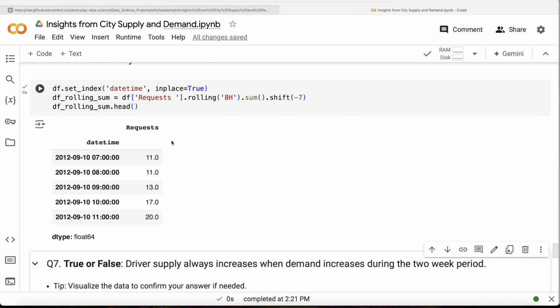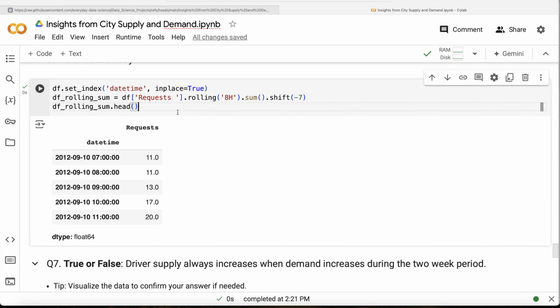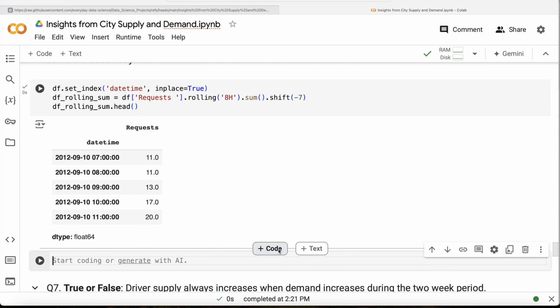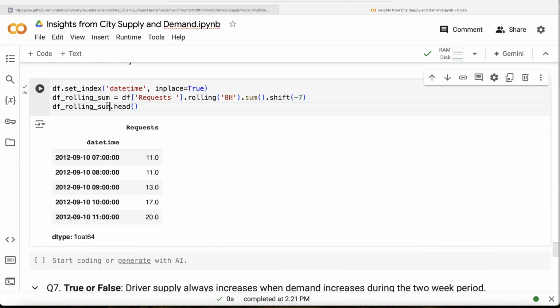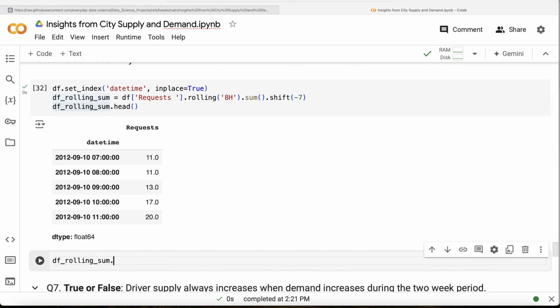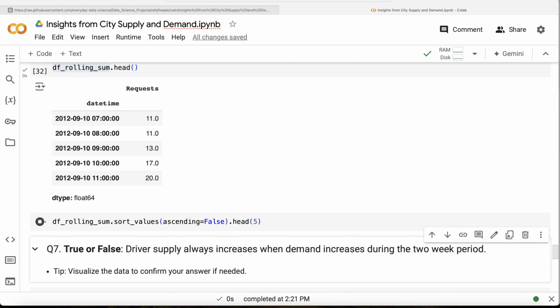Okay, and what we need to do is sort this. So if I add another code cell, we are basically going to take the df rolling sum and sort values, with ascending equal to False. Instead of head 1, let's do head 5. Let us run this.